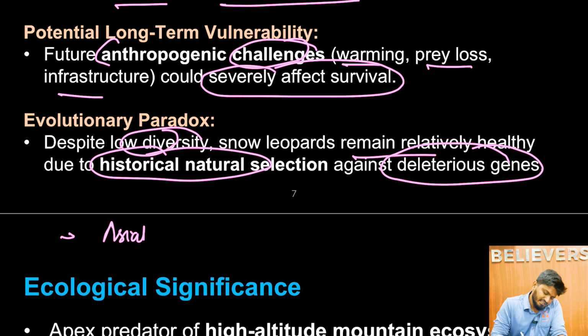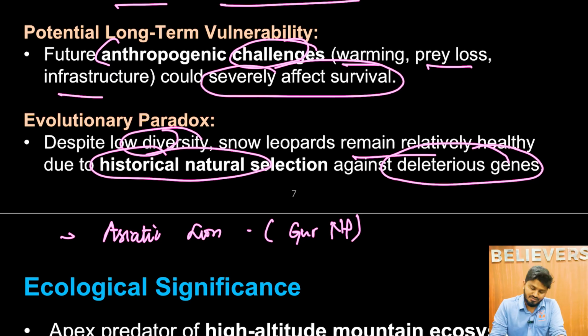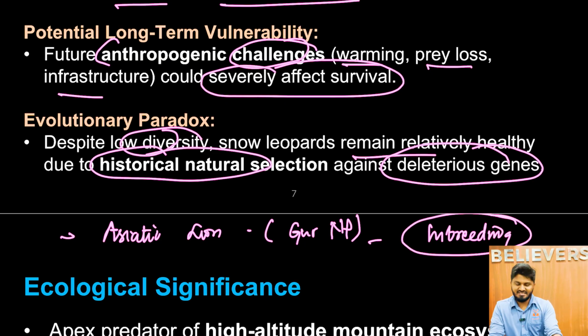As I told you, Asiatic lions are found only in Gir National Park, Gujarat, and their low genetic diversity is because of inbreeding. Since they are found in only one region, they keep on inbreeding among themselves. As a result, genetic diversity is very low and there is no evolutionary paradox, meaning the harmful mutations have not been eliminated in Asiatic lions. As a result, they are more prone to extinction.